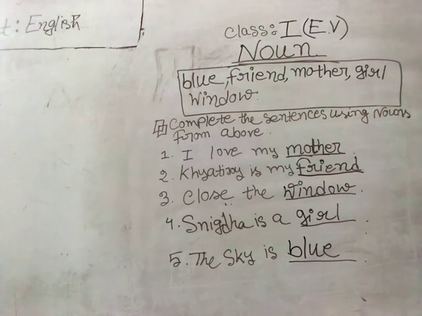So here basically in this question pattern, the main thing is to remember that in a box, if you are getting some answers or some words or some nouns specifically, and if you are asked to complete the sentences using these words from the box, that means you will have fill in the gaps type questions.